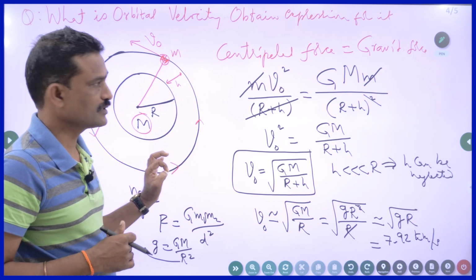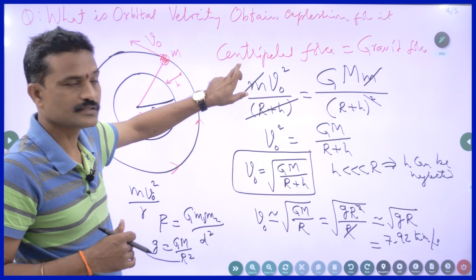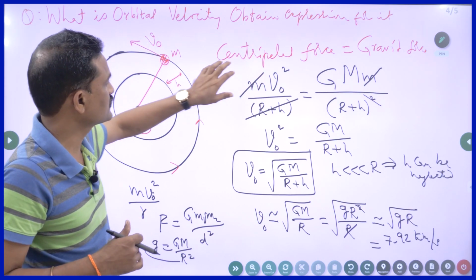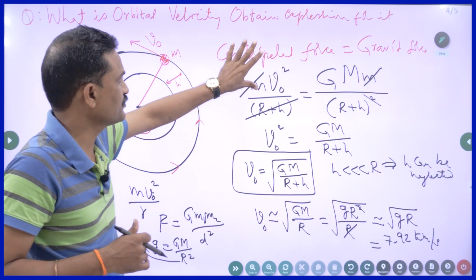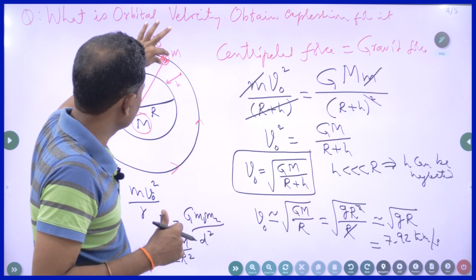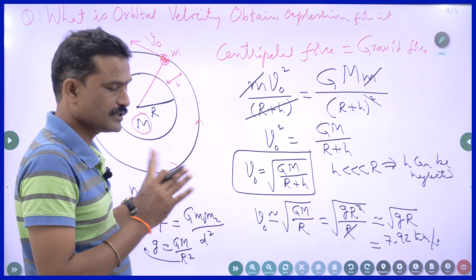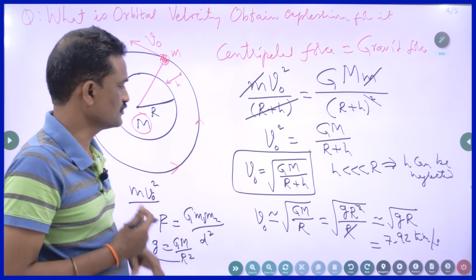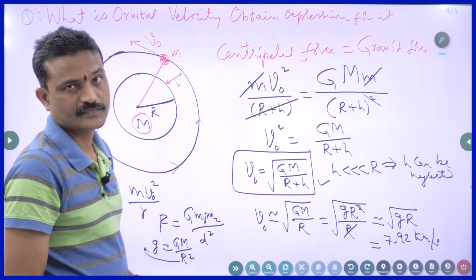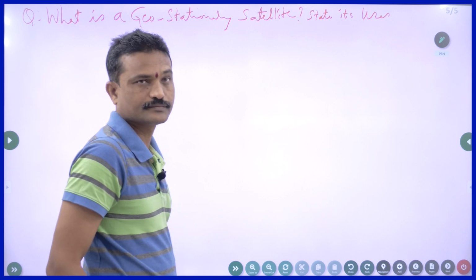It's very important. You have to remember that in circular motion, the necessary and sufficient condition to make something undergo circular motion is centripetal force. This centripetal force is supplied by the gravitational force that exists between the satellite and the planet. If you know the formula, then you can derive and get 4 marks easily. No need to derive beyond this, you can derive up to this, that is enough. This is the second important question. From this chapter, you will get 2 questions.